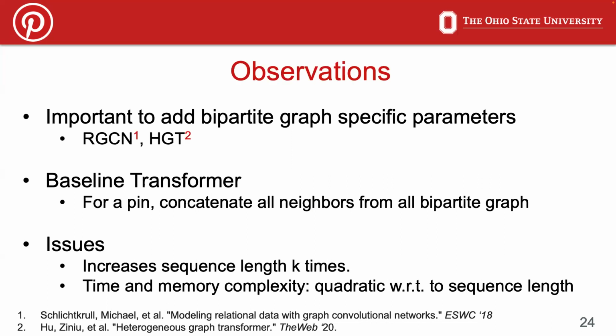Second, we observed that a vanilla transformer is inefficient with respect to multi-bisect edge. In a vanilla transformer model, we can form a single sequence where the sequence consists of the pin and all of its neighbors from all the bipartite graphs. Then we can pass the sequence through the transformer to learn the pin embedding. However, this approach increases the sequence length by k times. And this is problematic because the time and the memory complexity of transformer is quadratic with respect to the sequence length. So as a result, a simple transformer model requires more memory and takes more time to train as compared to the multi-bisect model.